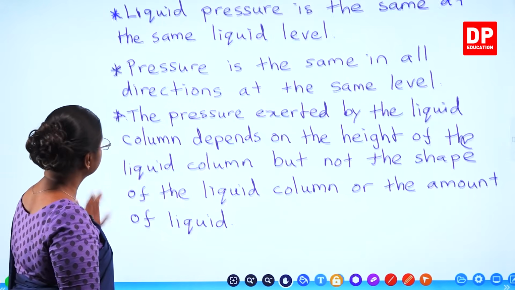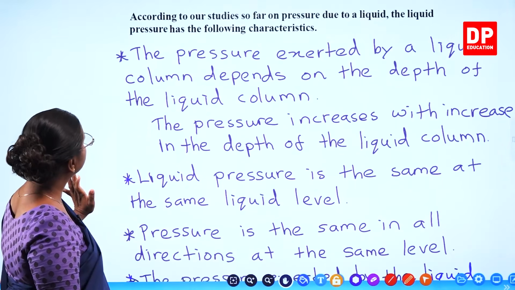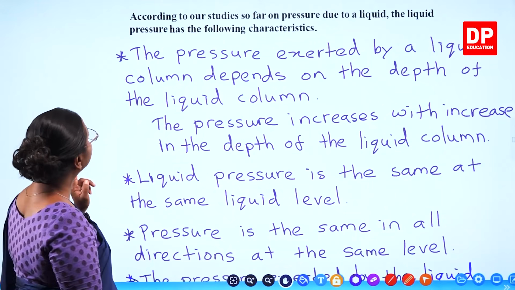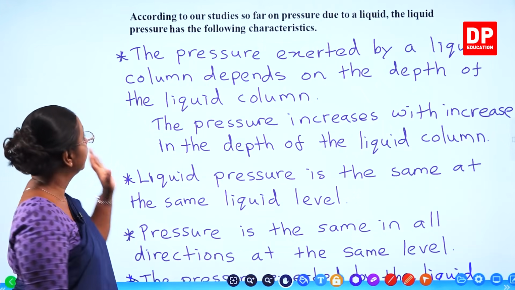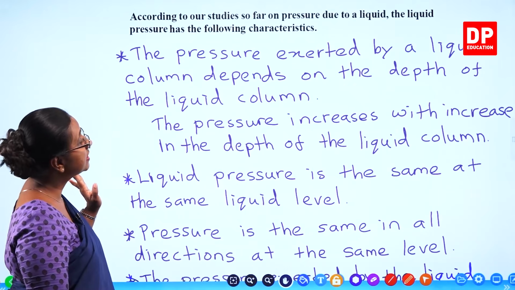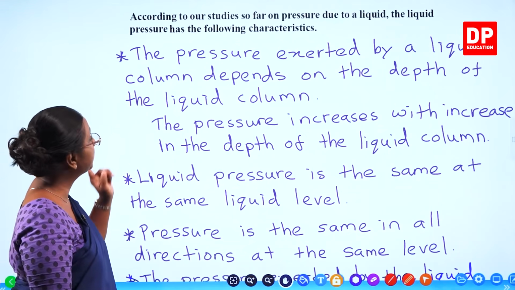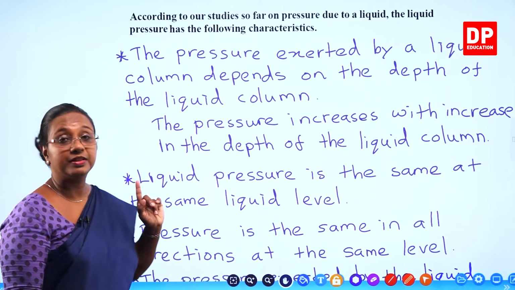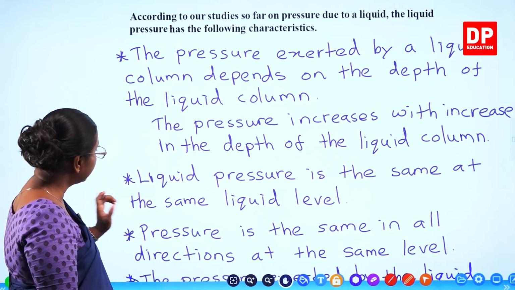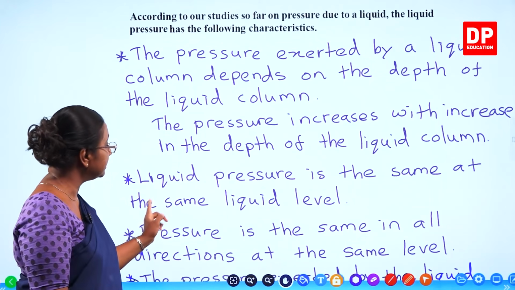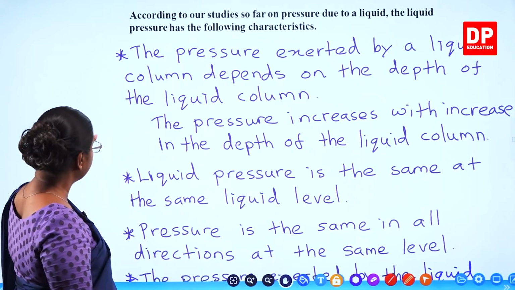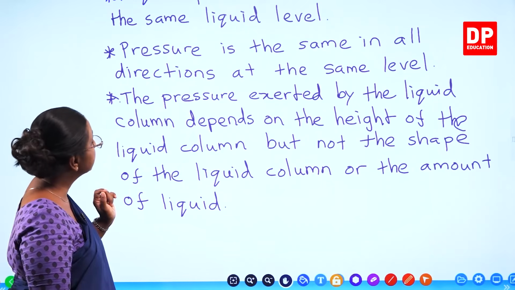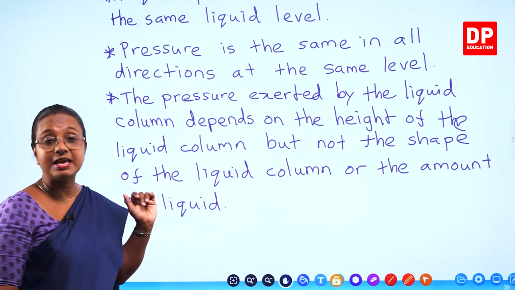I will go back and go through the characteristics. According to our study so far on pressure due to a liquid, the liquid pressure has the following characteristics. The pressure exerted by a liquid column depends on the depth of the liquid column. So the pressure increases with the increase in the depth of the liquid column. Then we have the second one, liquid pressure is the same at the same liquid level. And then the third one, pressure is the same in all directions at the same level.